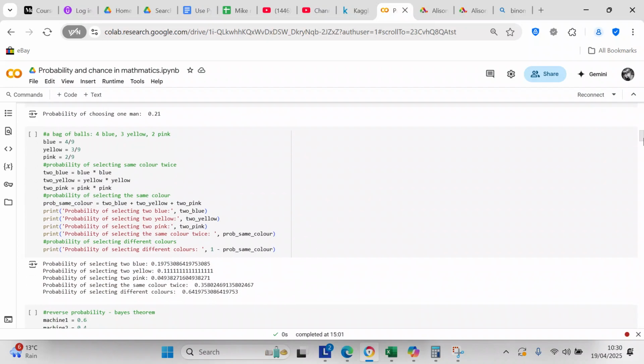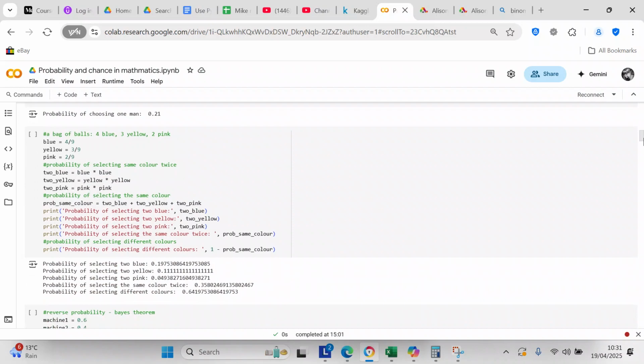Next question we have is, we have a bag of balls, 4 blue, 3 yellow, 2 pink. 4 blue equals 4 divided by 9. Yellow equals 3 divided by 9. And pink equals 2 divided by 9. And probability of selecting the same color twice is 2 blue equals blue times blue. 2 yellow equals yellow times yellow. 2 pink equals pink times pink.